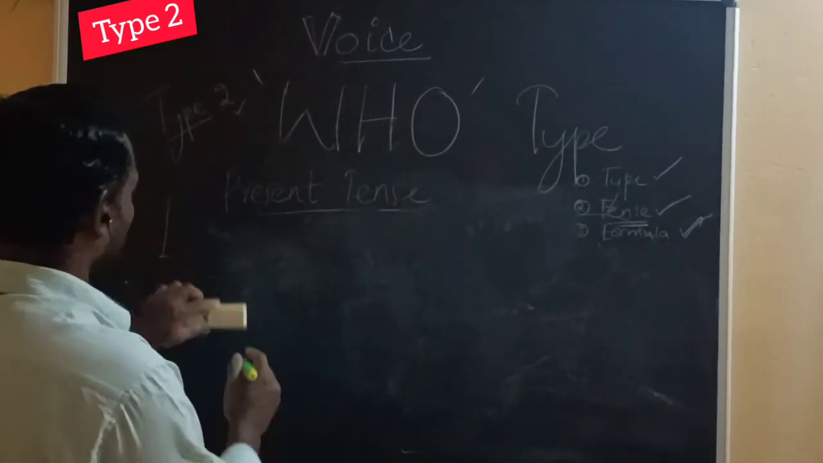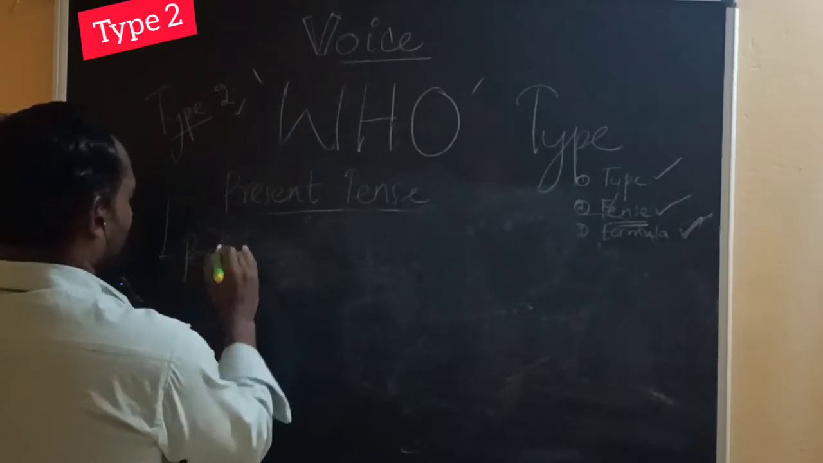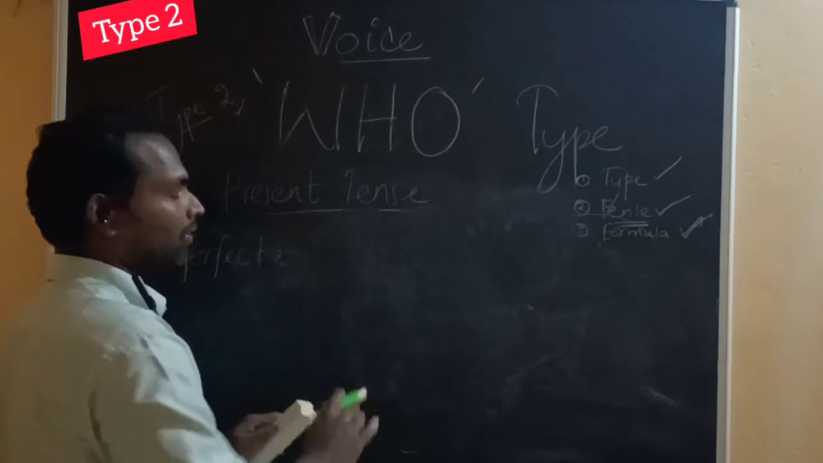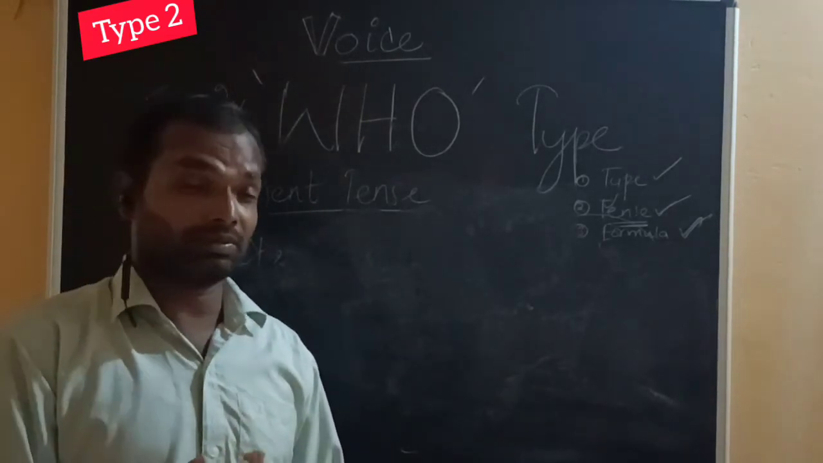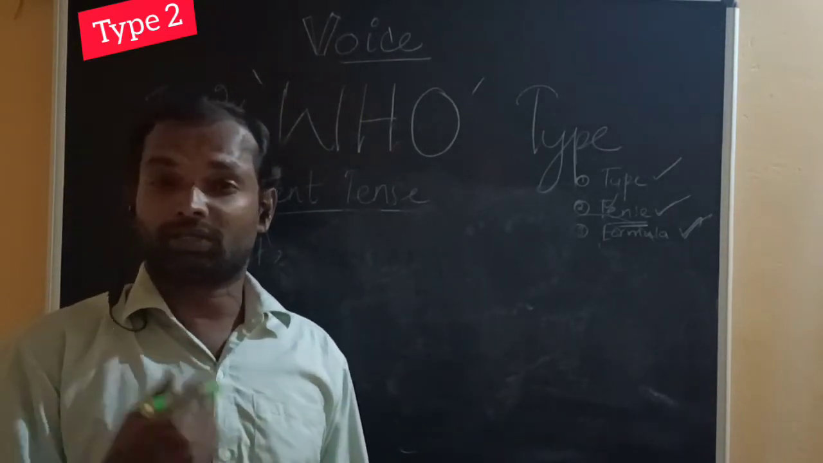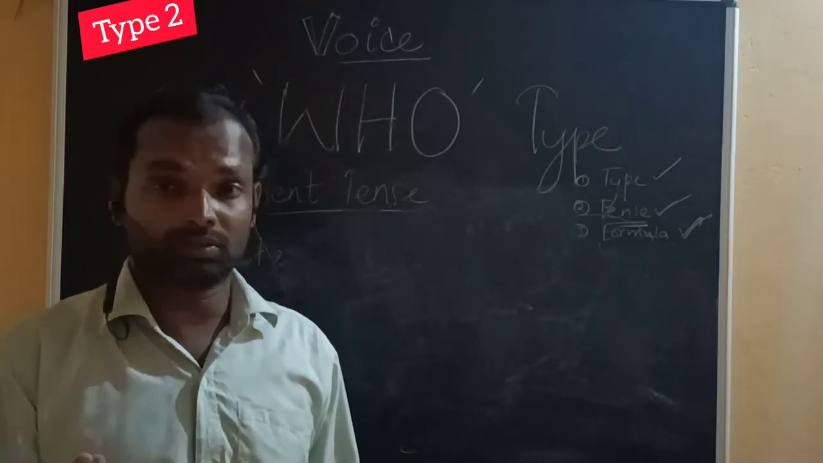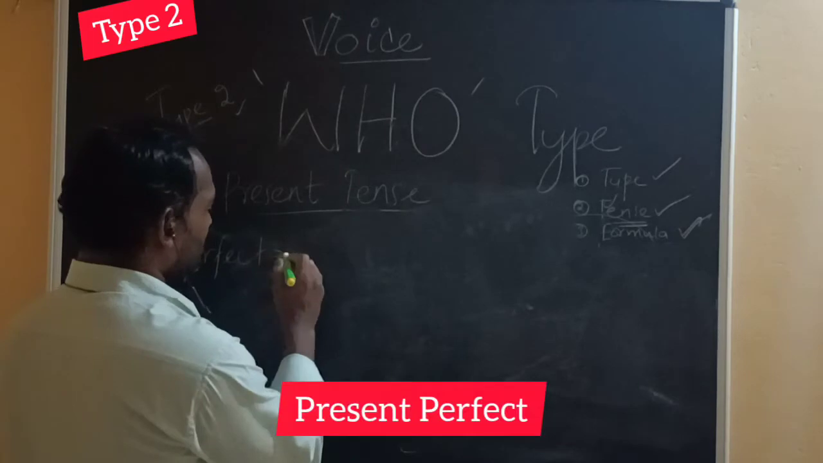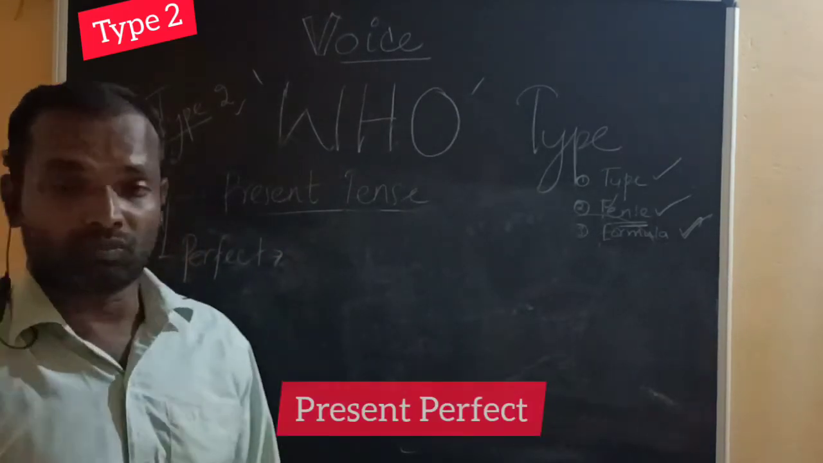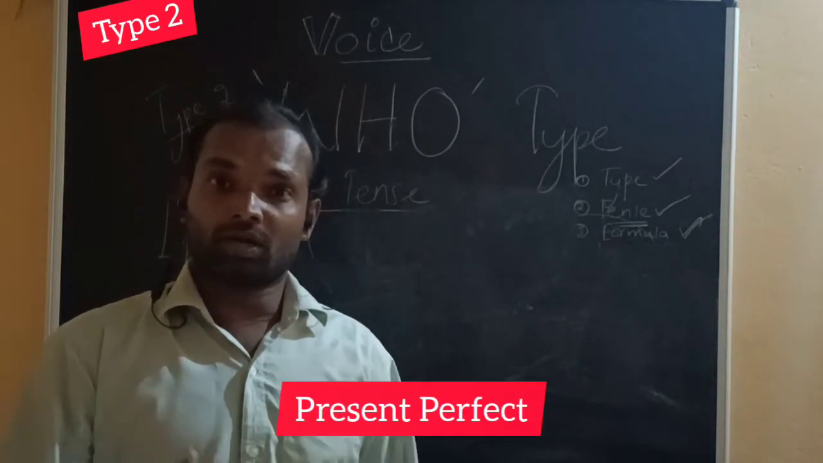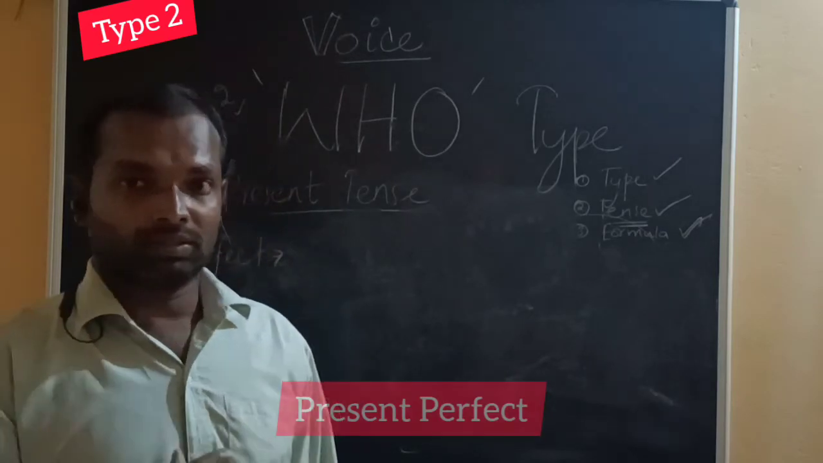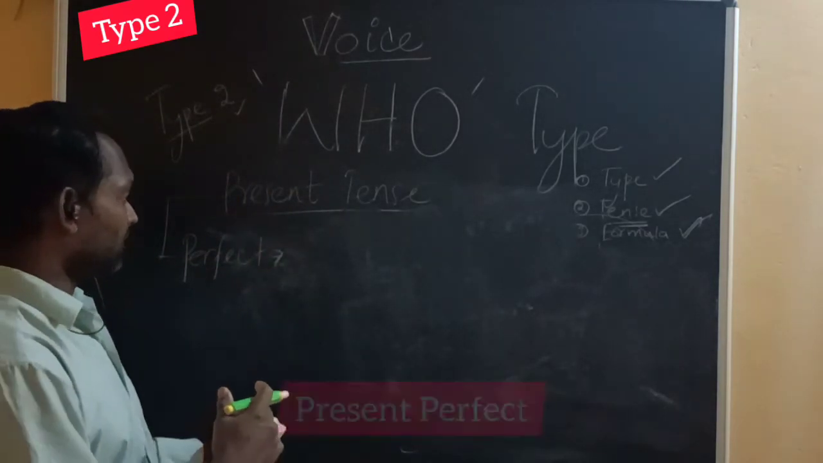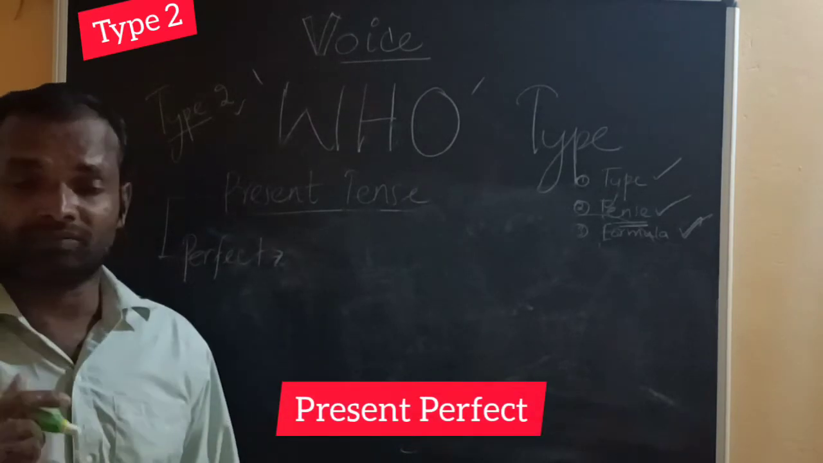Continuous. Then third tense, present perfect. What's the formula? You should know active voice. If you are not clear about active voice, then we cannot learn passive voice perfectly. So it's very important. Whatever we learn, we have to learn it perfectly. Then it will be easy for us to apply it when we speak and when we write.